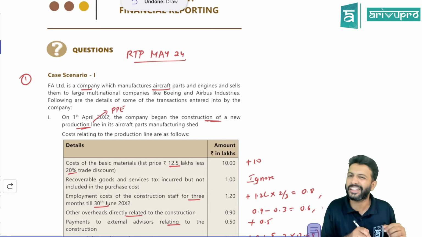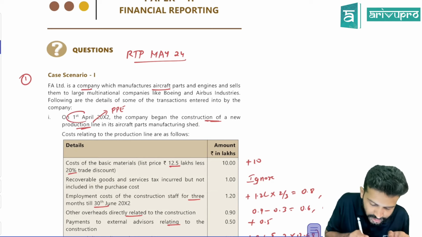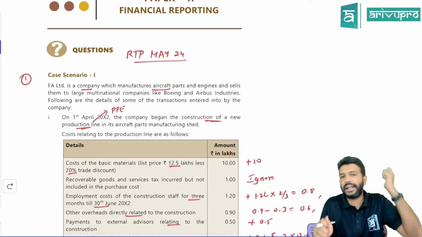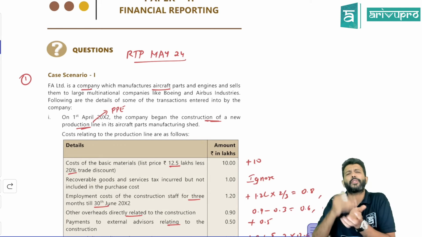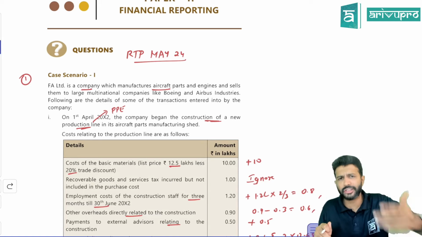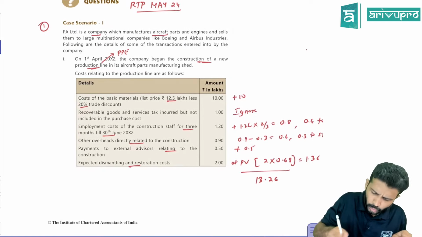So the production line is your property, plant and equipment. The construction started on 1st April 20X2. Obviously, if you're constructing, it will take some time. And we know that for construction, you'll incur various expenditure. That will become your DAC, directly attributable cost. They can be added. So they've given you various costs.